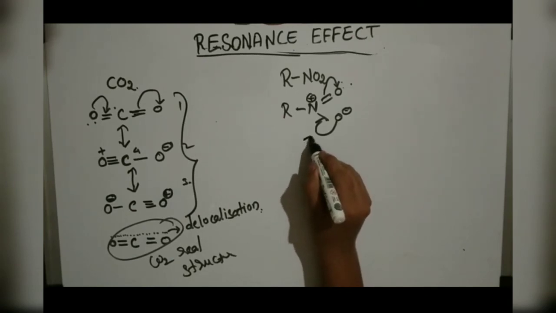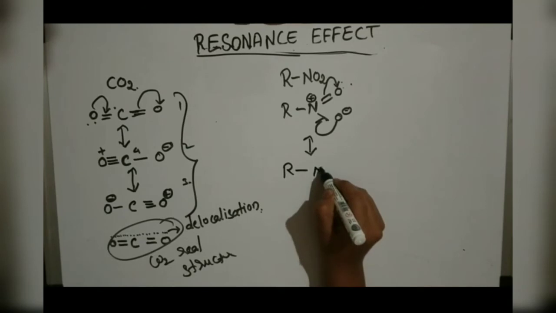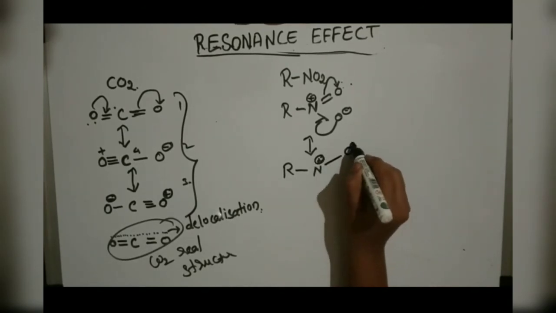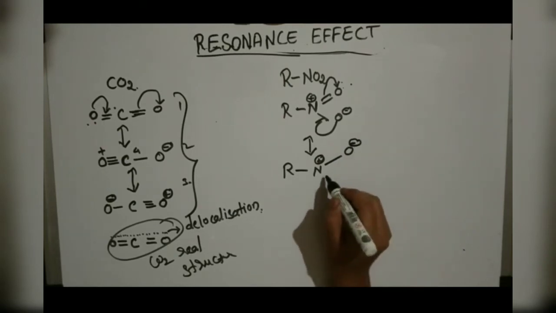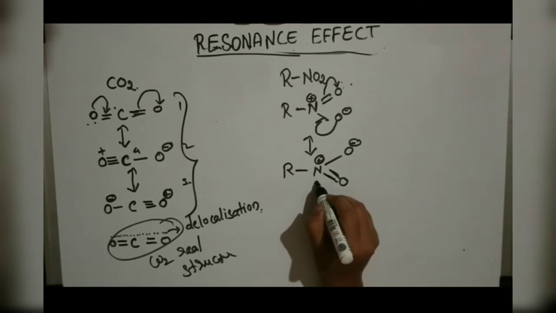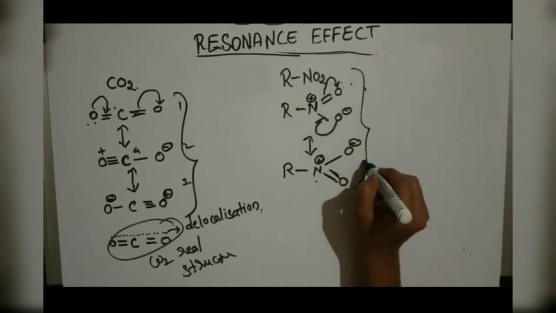Then the next resonance structure is R–N, which still has a positive charge, and here on the oxygen we get a negative charge, and here the other oxygen. Okay. So for RNO2 we have 2 resonance structures.